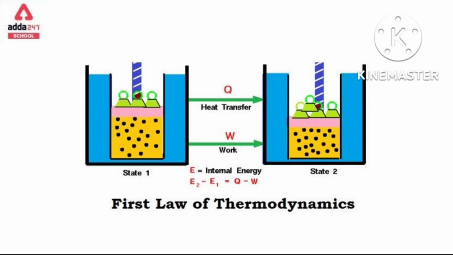First, as the volume decreased, you wrote minus delta V. But one more minus is there, because you have to convert this sign into plus, since work done has a positive sign when you are doing compression. When you are compressing the gas, W will be positive.